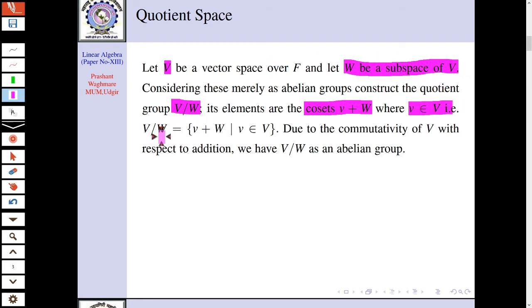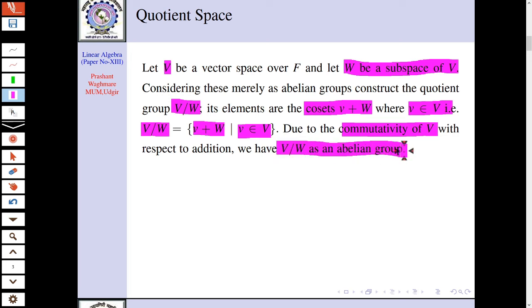In set symbolic form we can write V mod W as the set of v plus W such that v is in V. As I have told you, due to commutativity, V mod W is an abelian group. Now to show V mod W is a vector space, it remains to first define the scalar multiplication.